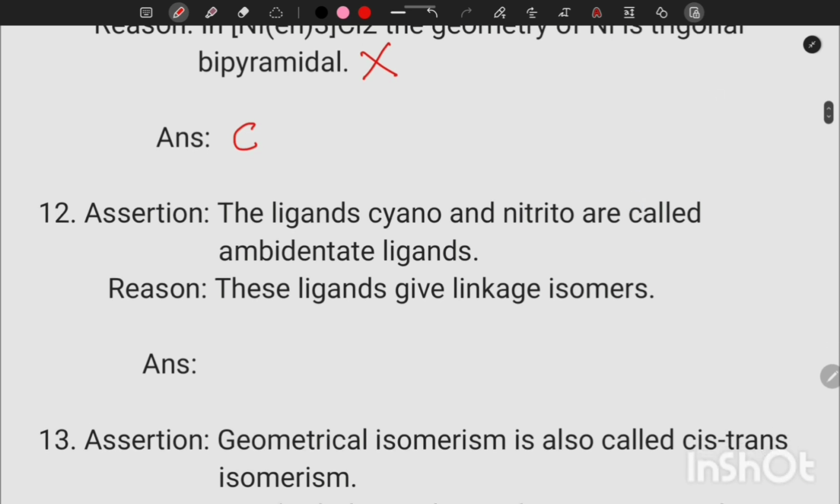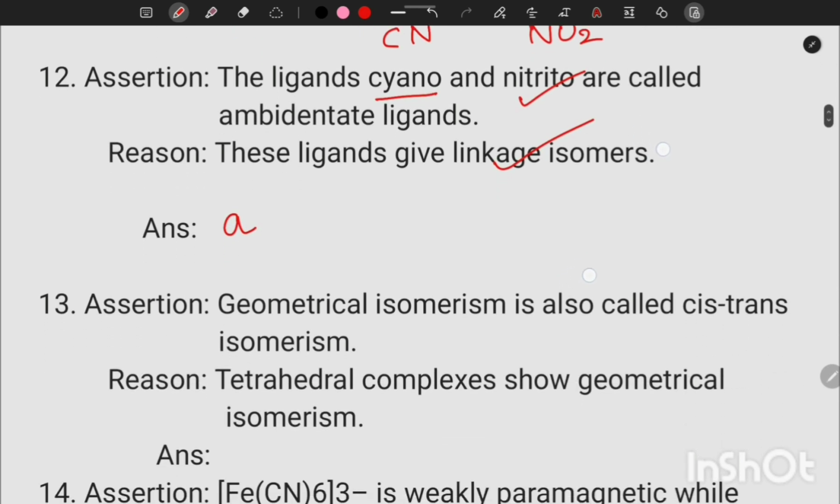Next, the ligands cyano and nitrito are called ambidentate ligands. They have two connective sites, so they are ambidentate ligands. Cyanide, nitrogen can be used for connection or carbon. Here oxygen and nitrogen, so they are ambidentate ligands. And these ligands give linkage isomerism. That's correct statement. So the condition for showing linkage isomerism, the ligand should be an ambidentate ligand. So assertion and reason both are correct statements and reason is the correct explanation of assertion.